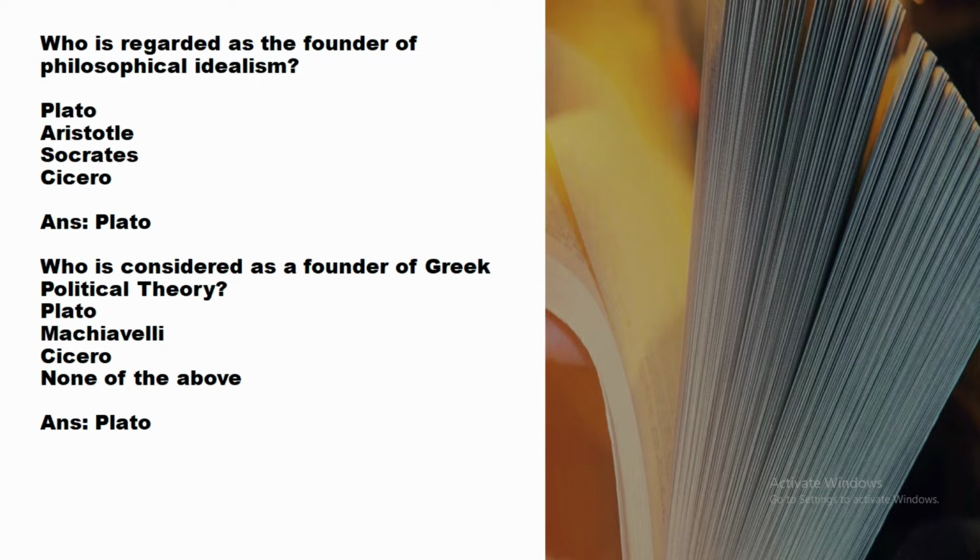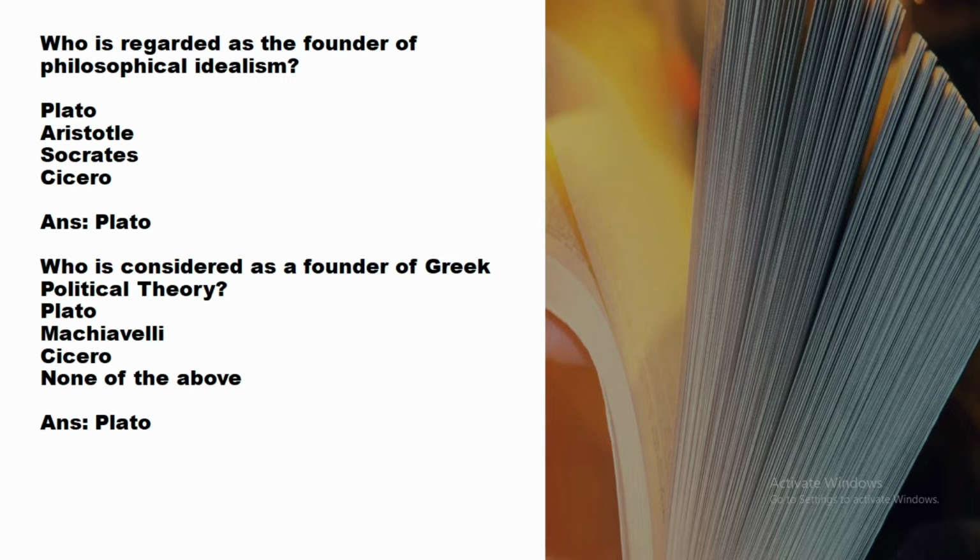We should remember various important books of Plato, like the Republic. The Republic is the most important book of Plato. Then the Allegory of the Cave, the Symposium, the Apology, the Laws, the Statesman. These are the important books written by Plato, and you should remember the book Republic.